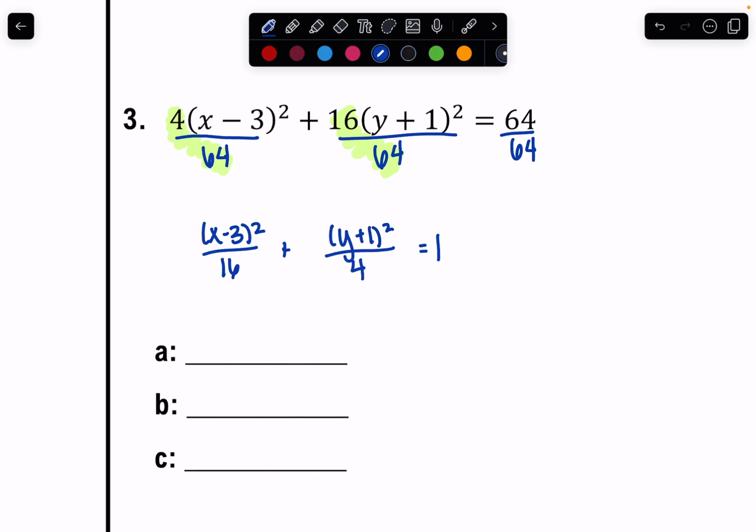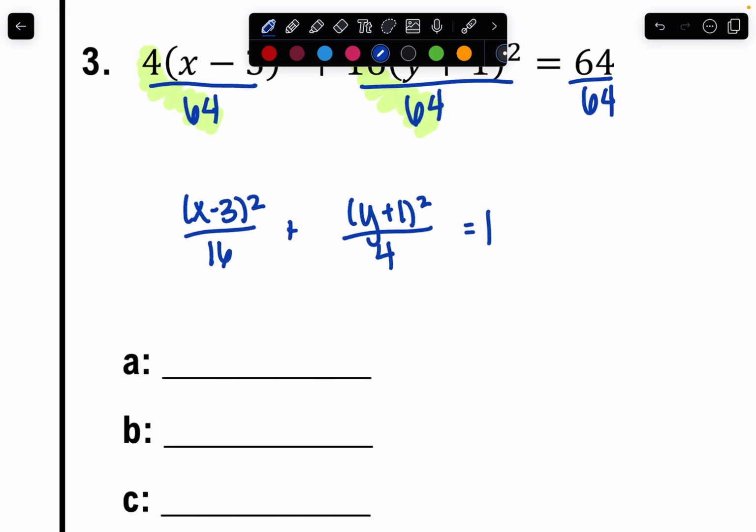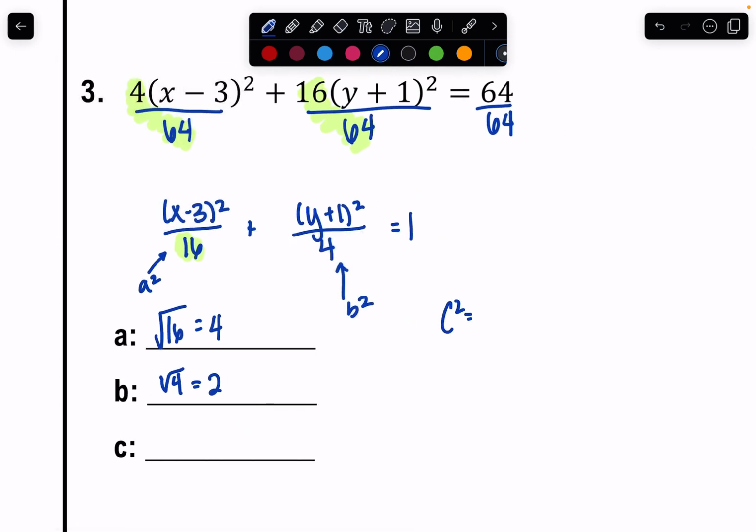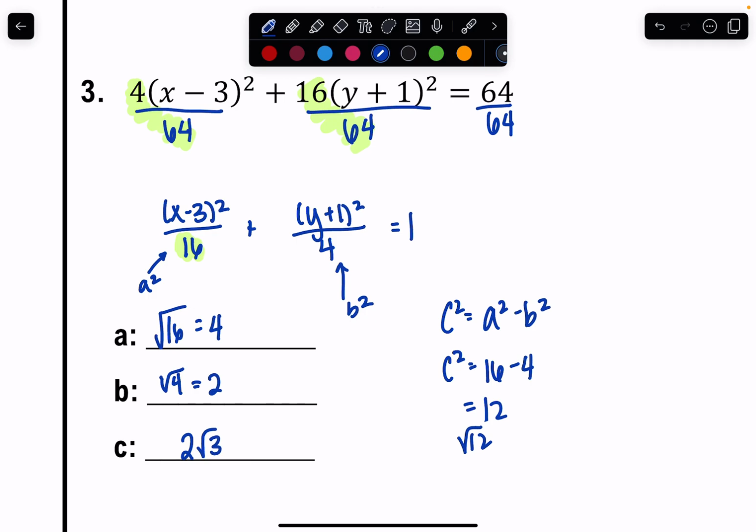Okay, so now this looks exactly like a problem that we can do. Again, I'll kind of quickly go through this process. So I want to look at what is my larger number. My larger number is 16, and so therefore that is my a squared. So if my a squared is 16, I can square root that to get an a value of 4. That causes this to be my b squared, so the square root of 4 is 2. I could then use the formula c squared equals a squared minus b squared to find that point c. So c squared is equal to 16 minus 4, which is 12. So the square root of 12 simplifies to 2 root 3. Again, I'm hoping we can do that on our own.